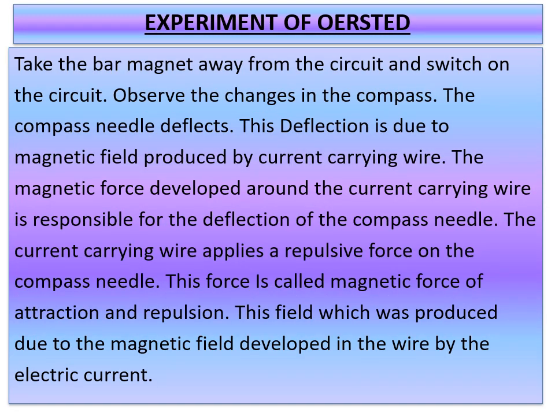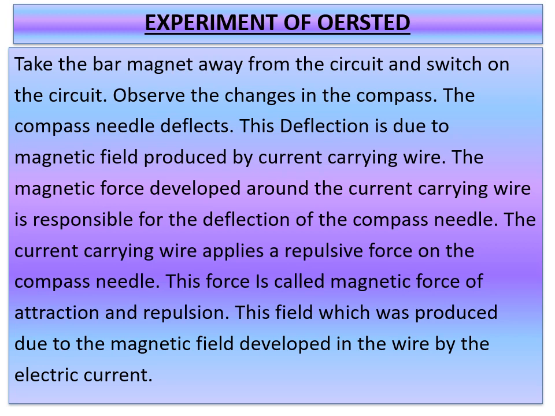Already I told you that you have to test this compass, whether it is working or not, using a bar magnet. The next procedure is to take the bar magnet away from the circuit, keep it somewhere away, and switch on the circuit. As you switch on the circuit, there is a flow of electric current in the circuit. Now you have to place the compass below the wire, and observe the changes in the compass.